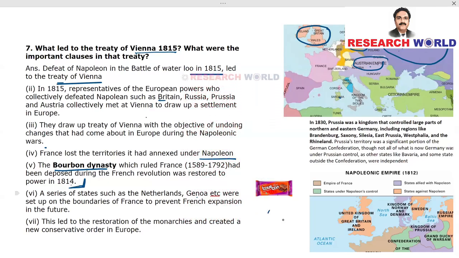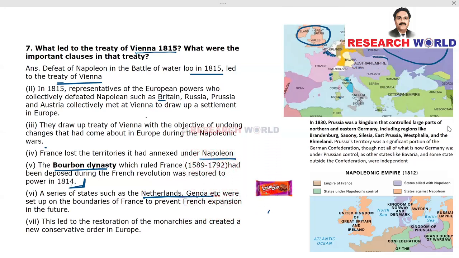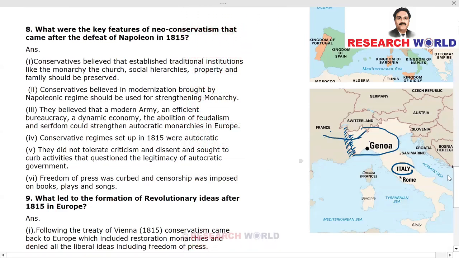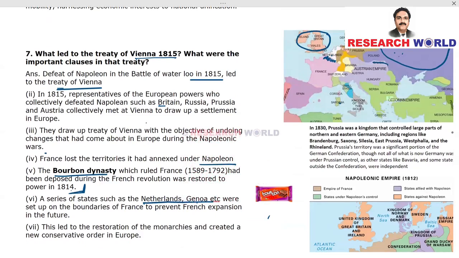A series of states such as the Netherlands, Genoa. See this, you have got the Netherlands which shares a border with France. Then we have got Genoa, and Genoa is a part of present-day Italy. See, this is France and this portion, right now, is a part of Italy. Genoa forms this region. So buffer zones were created like this, and as a result, France will have to cross this part to enter into these countries which we have just mentioned. So the Netherlands and Genoa became the buffer states.